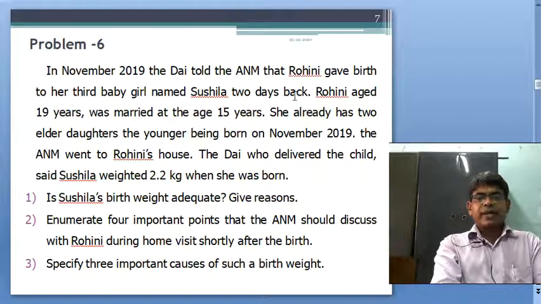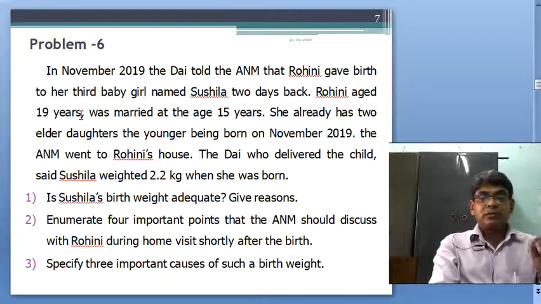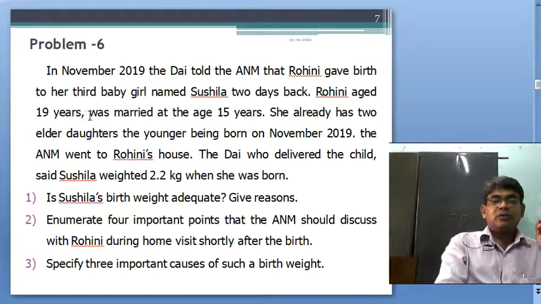Rohini is 19 years old, and with 19 years she has already given birth to 3 babies. She was married at 15 years. She already has 2 elder daughters, the youngest being born in November 2019.